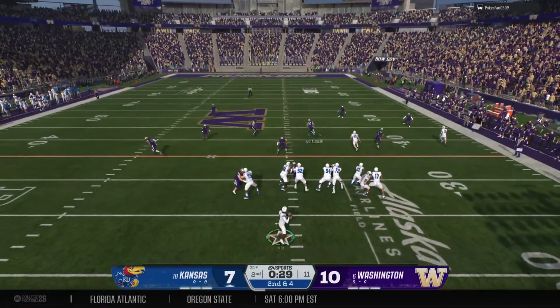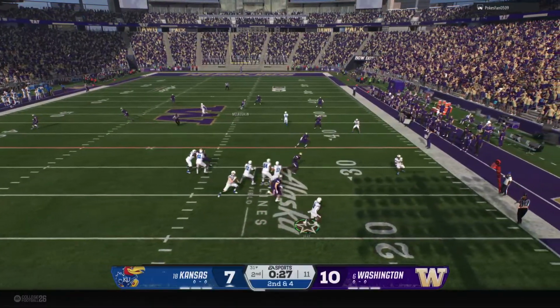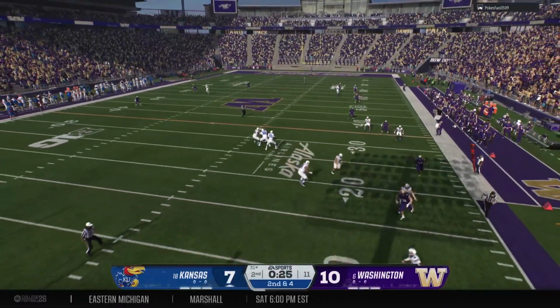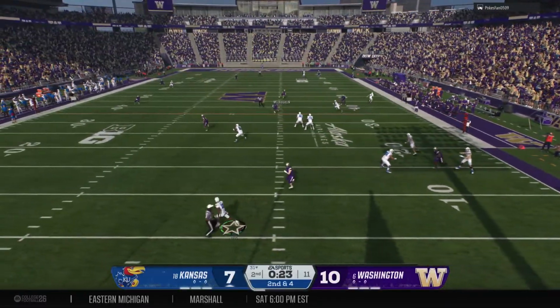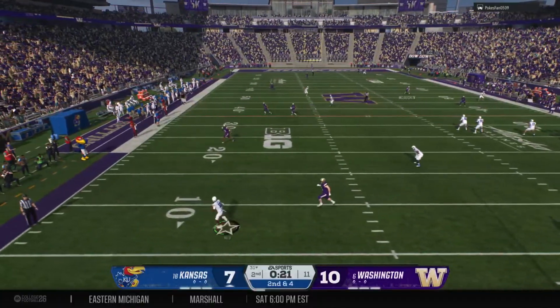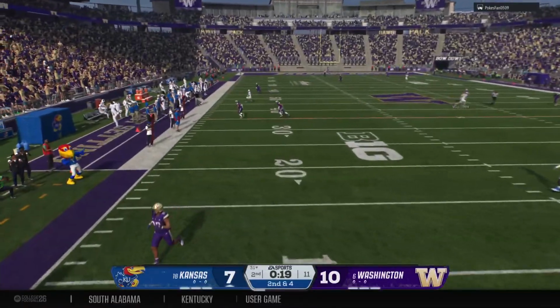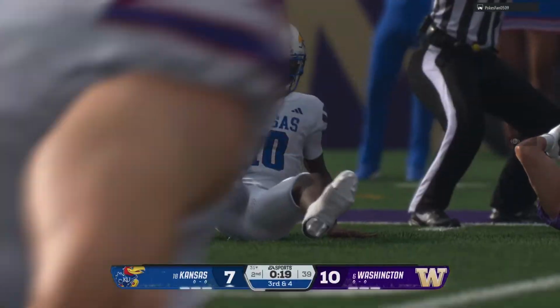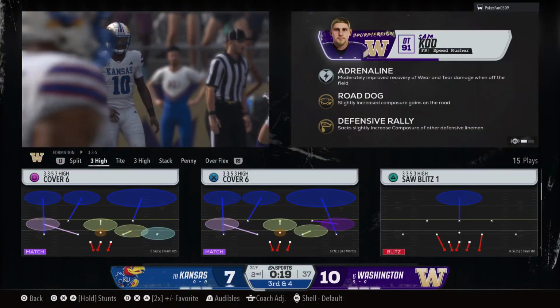To the air, it's Reed. He's running out of time here. Just trying to get rid of it. And he'll just throw it away to avoid the sack.